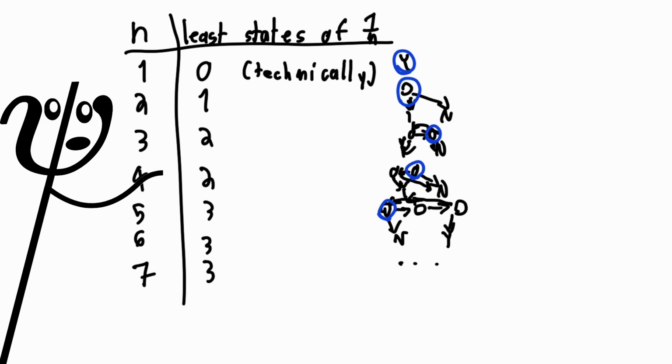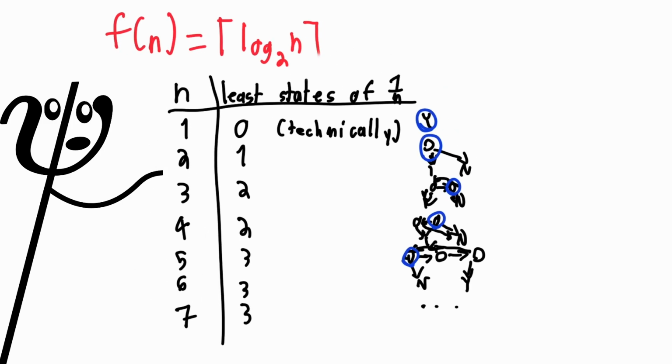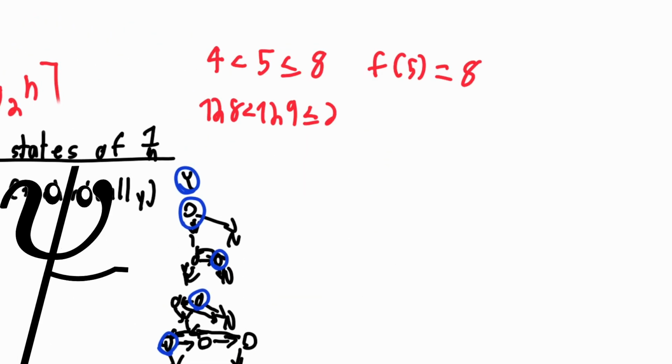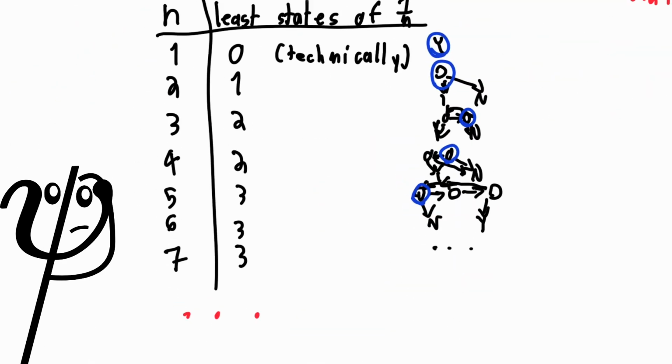By the way, the function to describe the theoretical lower bound is the ceiling of the log base 2 of n, which I'll denote as f of n. The function essentially describes the order of the least power of 2 which is greater than or equal to n. For example, f of 5 is 3, and f of 129 is 8. But does the pattern continue for very high values of n?